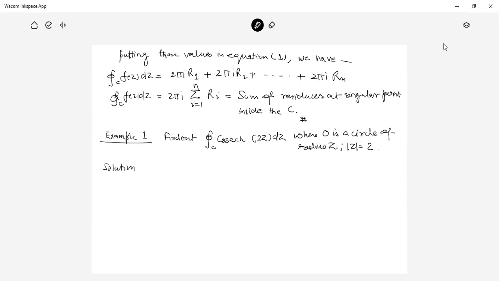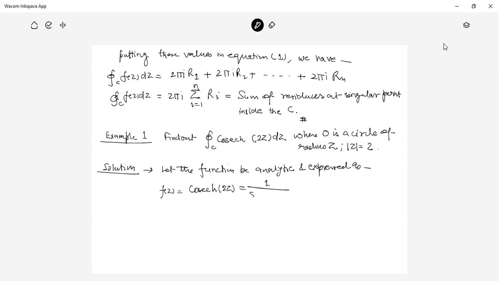Solution. Let the function be analytic and expressed as f(z) equal to cosec hyperbolic 2z, which is 1 upon sine hyperbolic 2z.